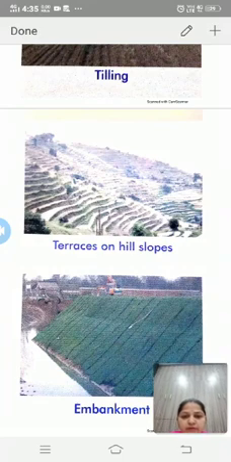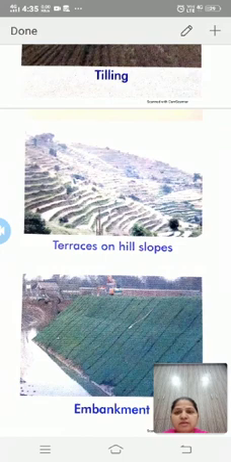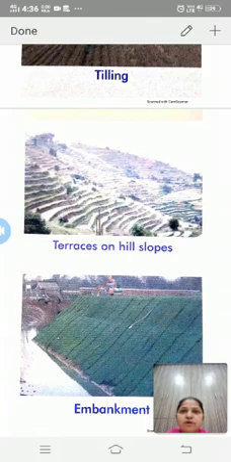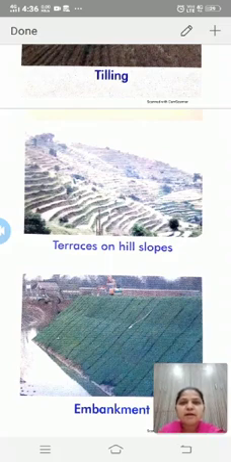Next one is bunds and embankments. Floods cause great damage, and they eat away the soil along the banks. To prevent this kind of damage to the soil, strong bunds and embankments are built at those places where the water strikes the banks. The direction of the flow of water is changed and erosion is controlled.